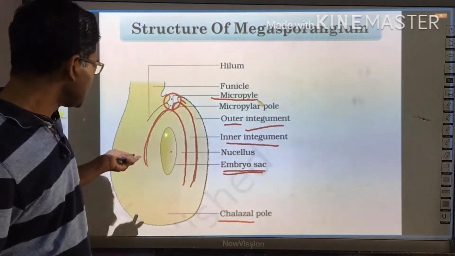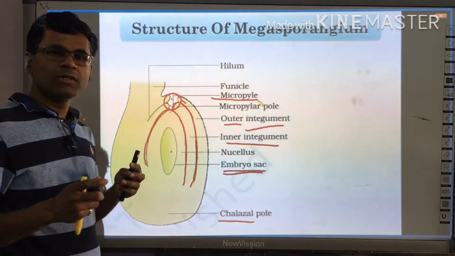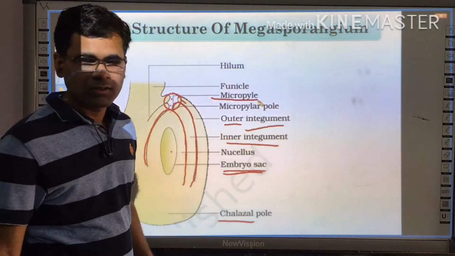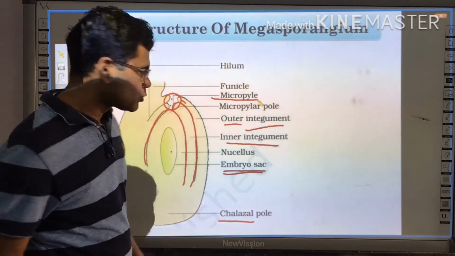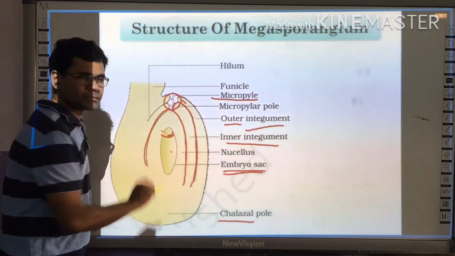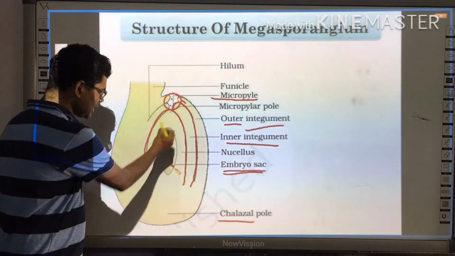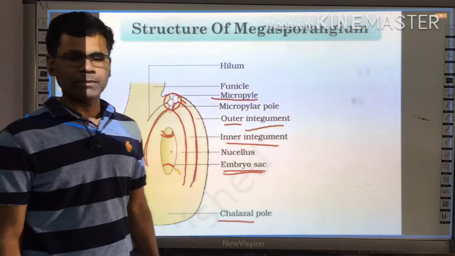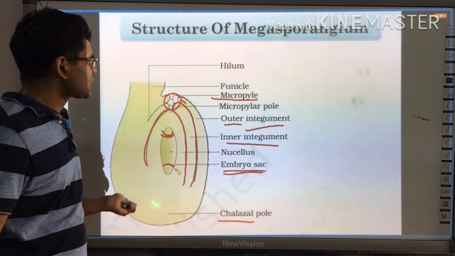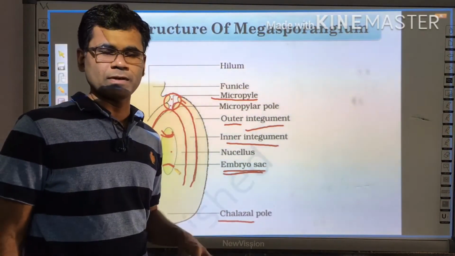For example, if I give you an embryo sac diagram and ask you to locate where the other cells or egg apparatus are, the egg apparatus is present here. This other segment is the antipodal cell, and then the other polarity would be defined. Right. So this is basically a complete structure and diagram of an anatropous ovary.